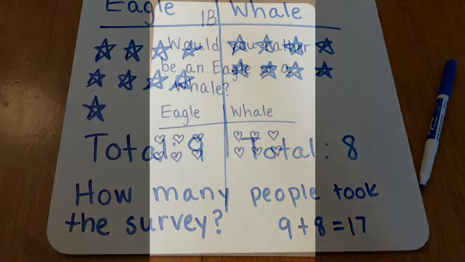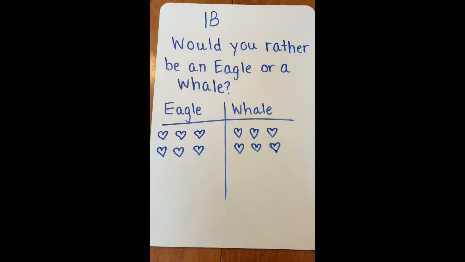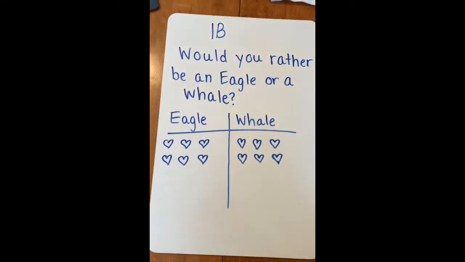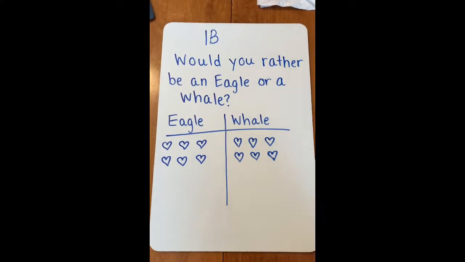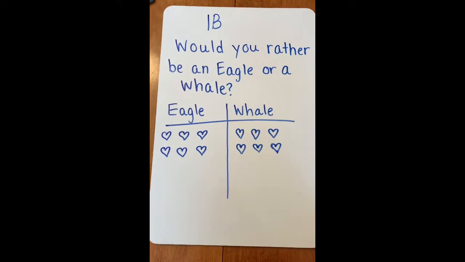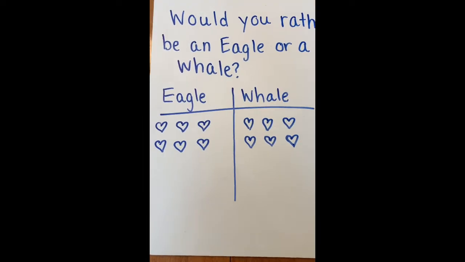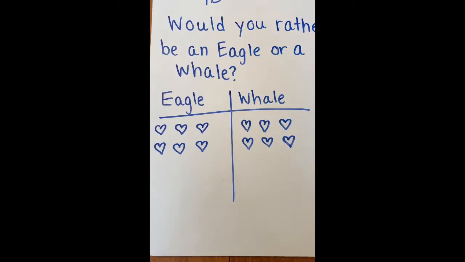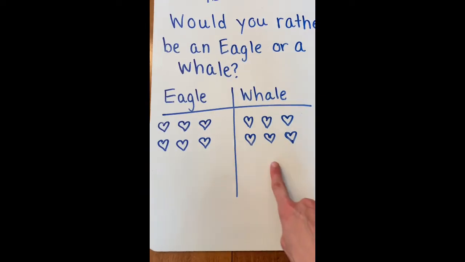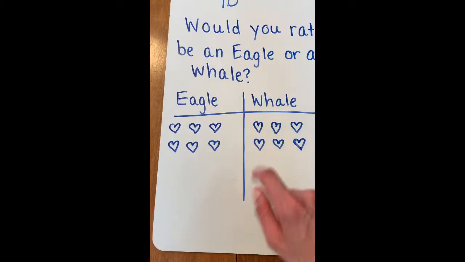Now let's look at 1B. So now I have 1B's answers to would you rather be an eagle or a whale? Which do you think had more answers, eagle or whale? Let's count to see if you're right. So eagle had, and this time instead of stars, I used hearts to show how many are in each option. So how many are in each category. When we have a survey, each option is called a category.